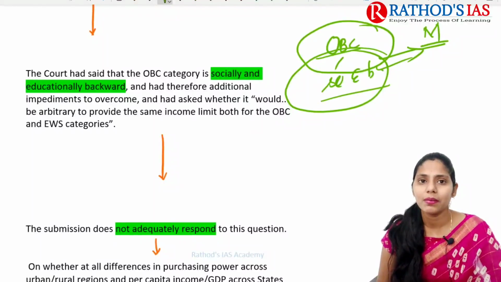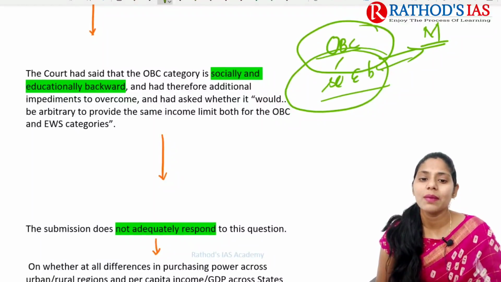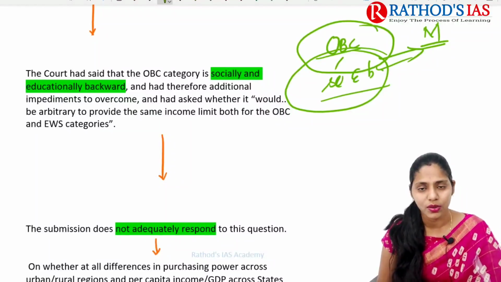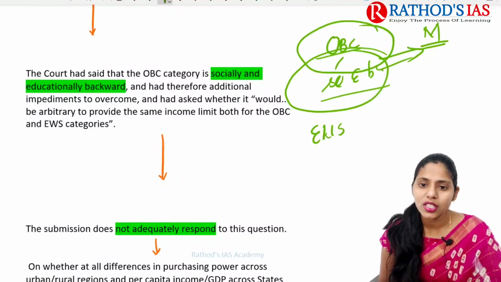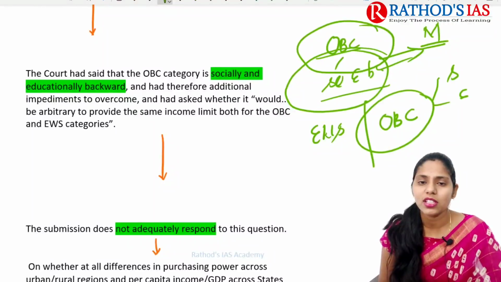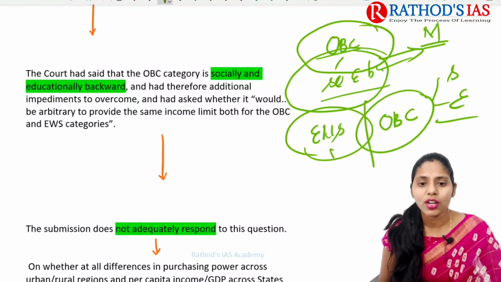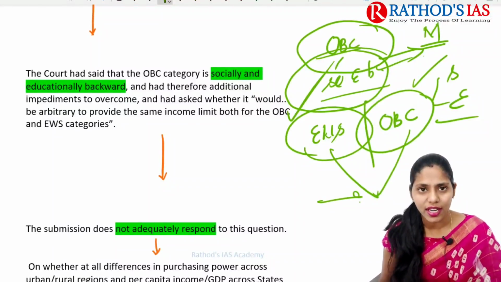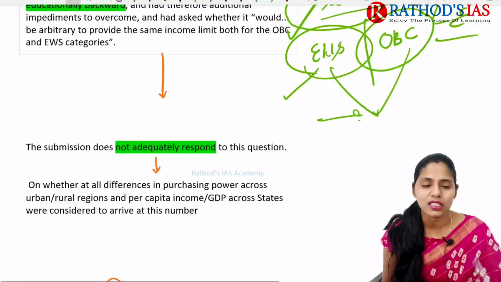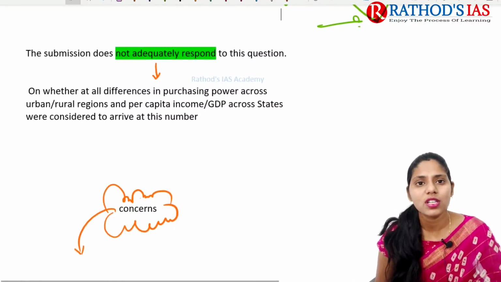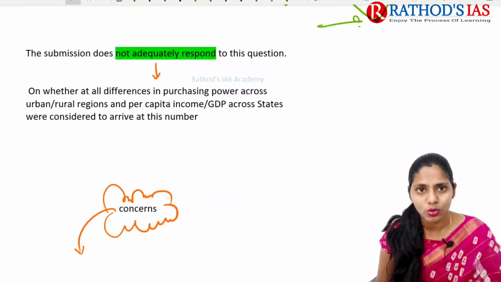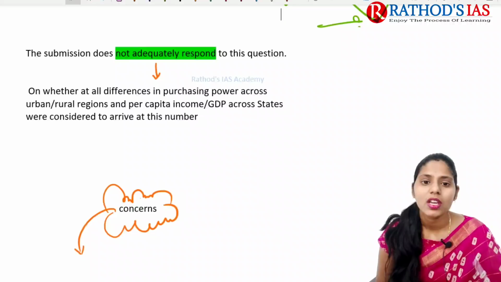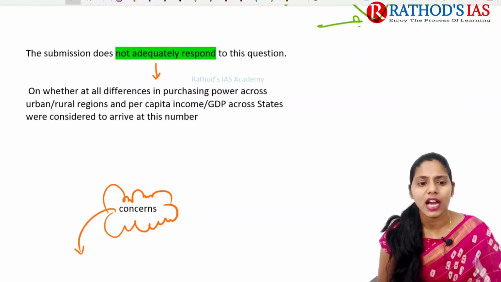The court said that the OBC category is a socially and educationally backward class and therefore has additional impediments to overcome, and it asked whether it would be arbitrary to provide the same income limit for both OBC and EWS. Economically weaker sections and OBCs are socially and educationally backward, but when we come up with the same income limit for both, is it right or not? This is the question asked by the court. The submission in this report did not adequately respond to it. This is one important thing that you need to remember.